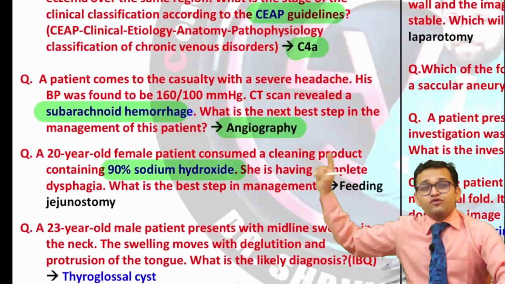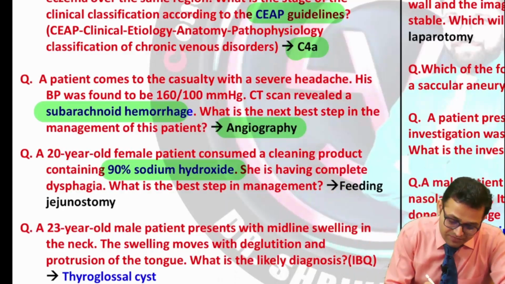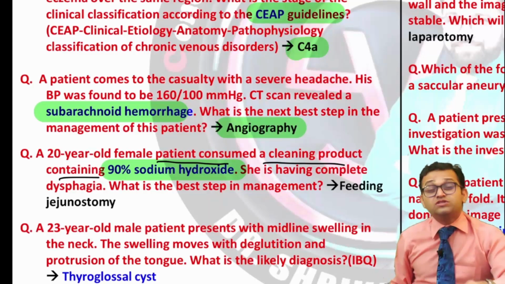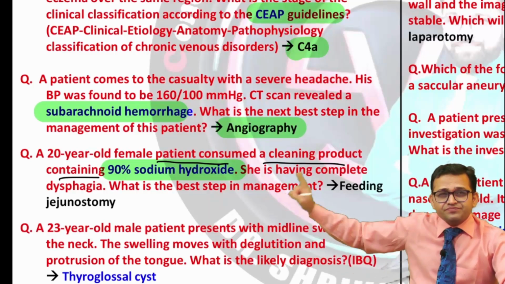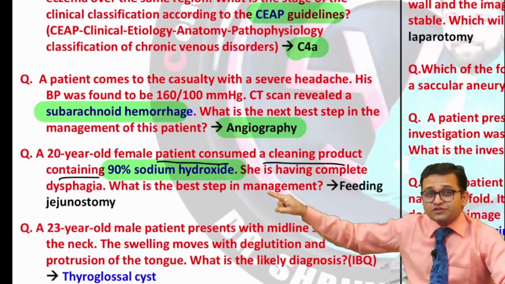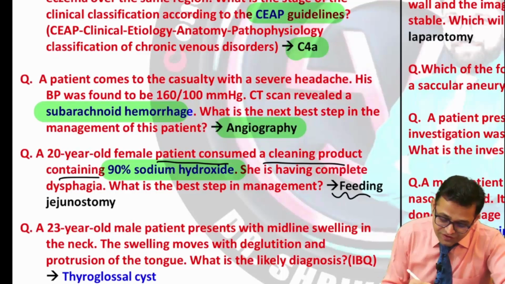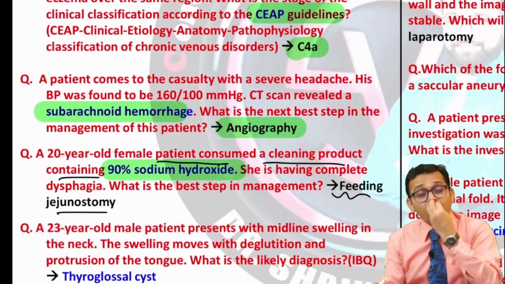Yes, the IV fluid, 90% sodium hydroxide was given. Can you see, a 20-year-old female patient consumed a cleaning product containing it. So this is our forensic medicine integration, corrosive injury also you can say. Yes, she is having complete dysphagia. What is the best step in management for this condition? So the answer was the feeding jejunostomy, because she will not be able to take the oral route.